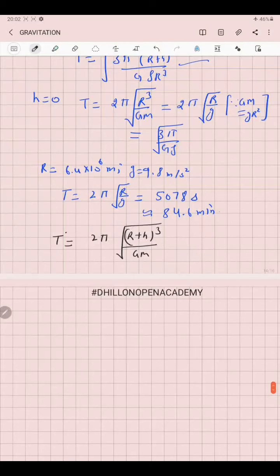So if we square both sides, we get T squared equal to 4π squared (R plus h) cubed over GM.